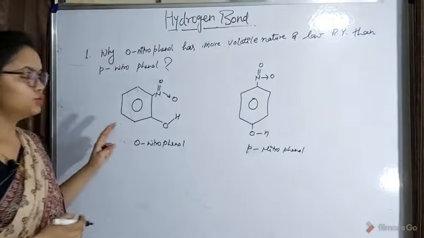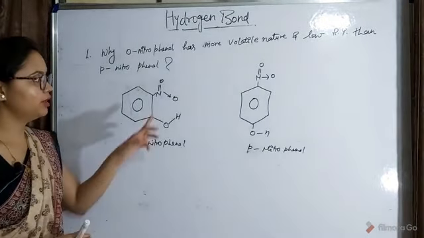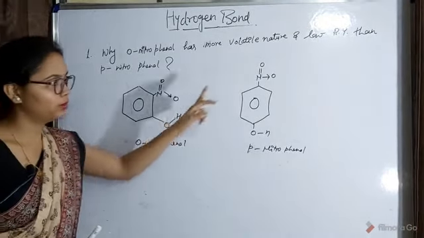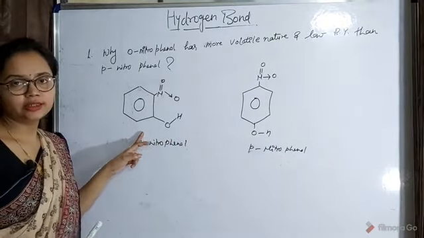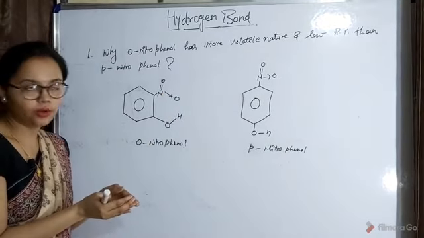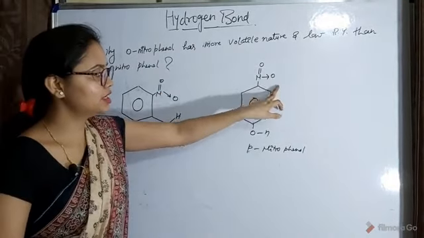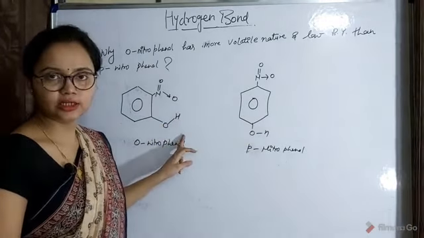Okay, so in both these cases you can see that same functional groups are present, okay, nitro group and alcohol group, nitro group and alcohol group, okay. But in this case you can see that both the functional groups are present close to each other, okay, and in this case the distance between the two functional groups is larger than this case, okay.